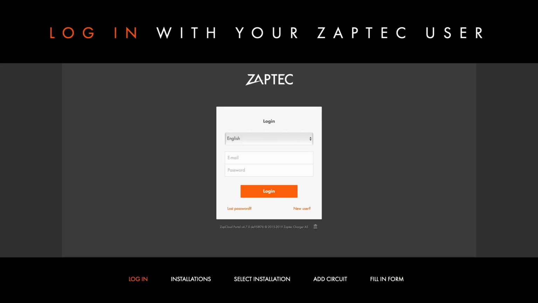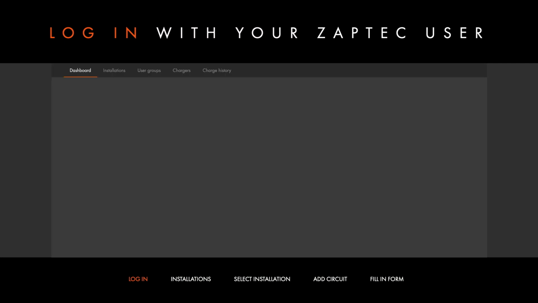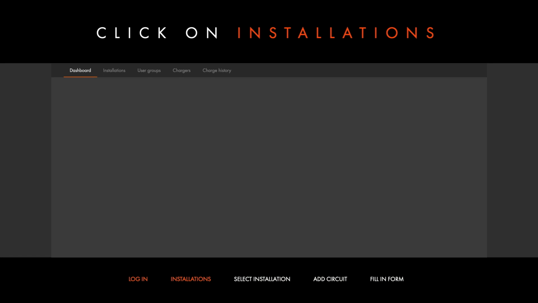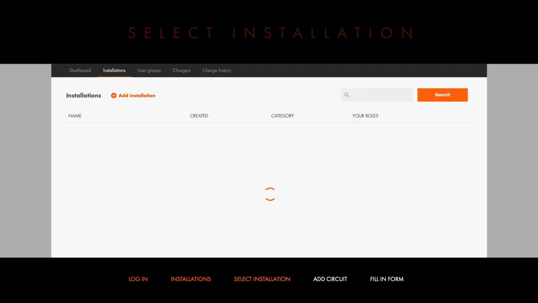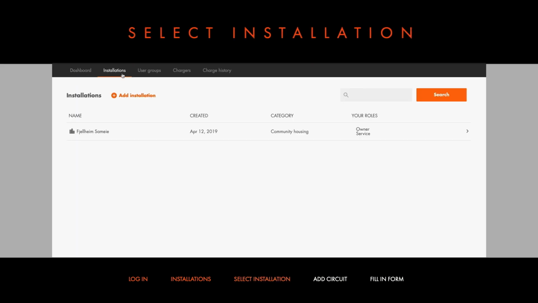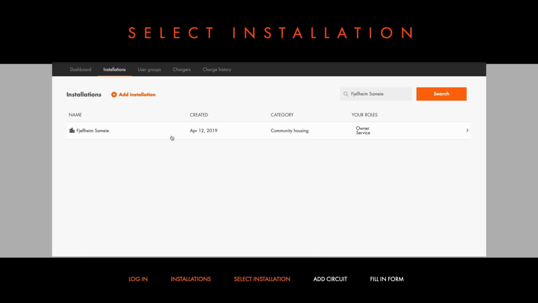Log in with your Zaptec user. Dashboard is now displaying. Then click on Installations. This page shows the installations you currently have access to. You may either search for available installations up on the right or select from the list displayed. Select the installation to which you will add circuits.